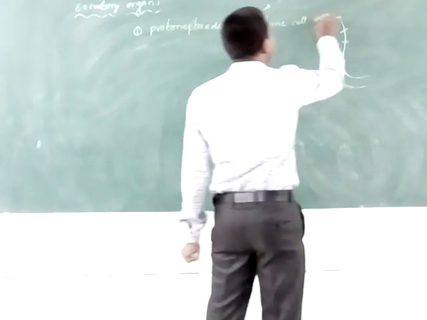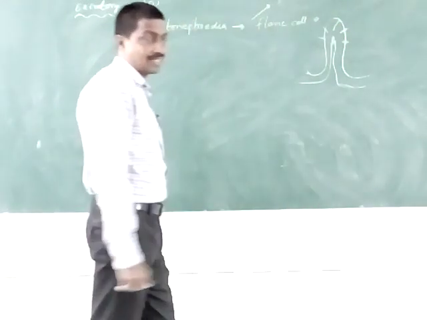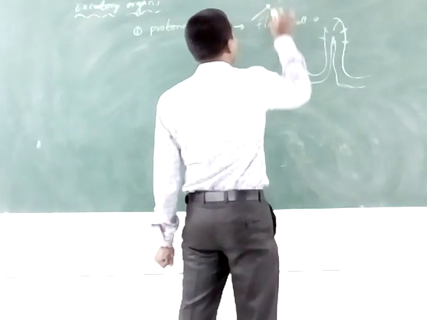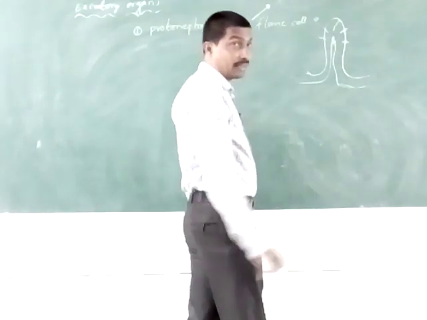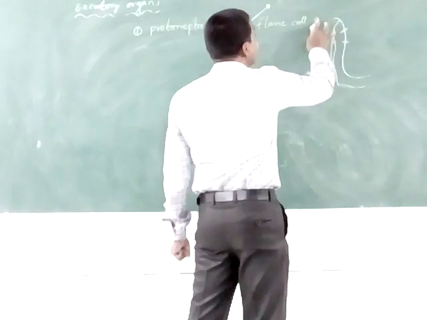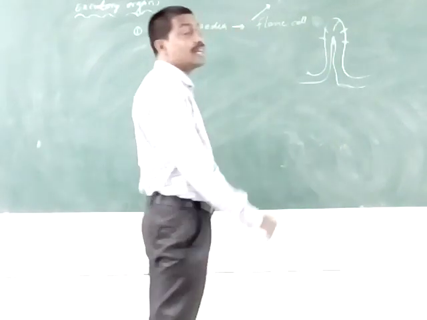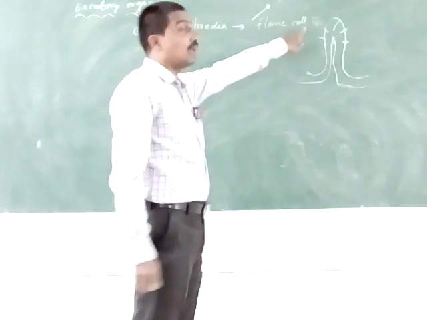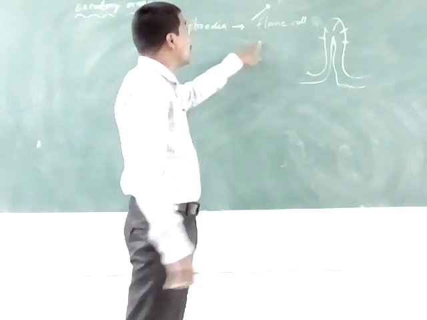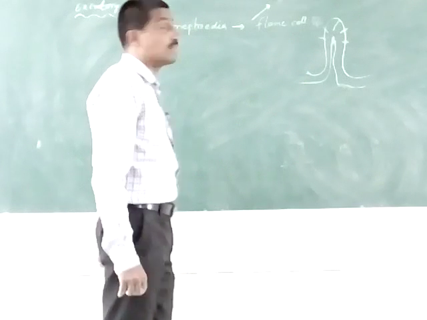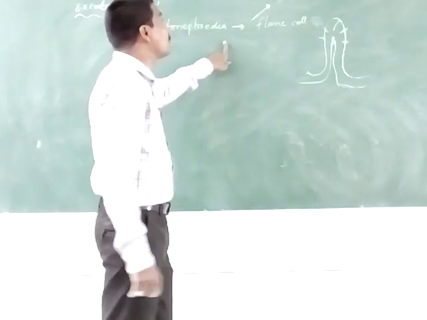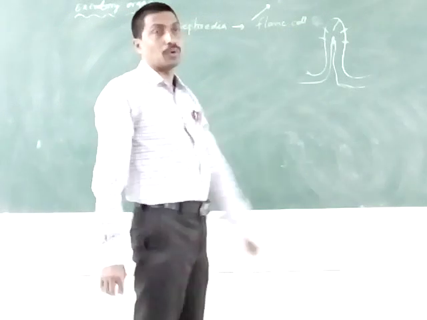Examples are platyhelminthes, and also some snails and lancelets. The larval form of the mollusca animals and the larval form of the annelid animals have the protonephridia.